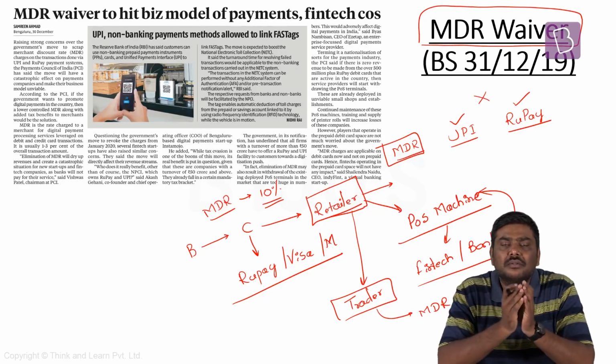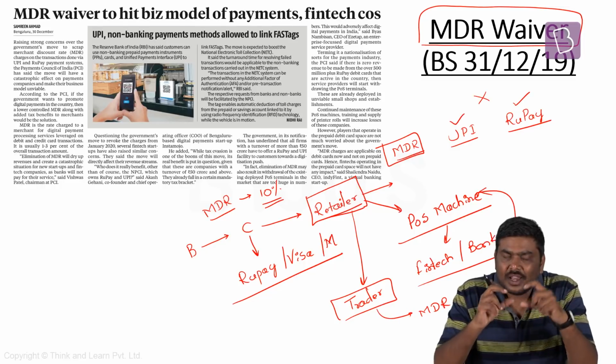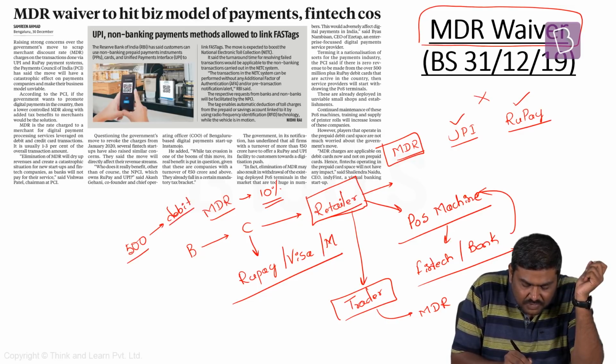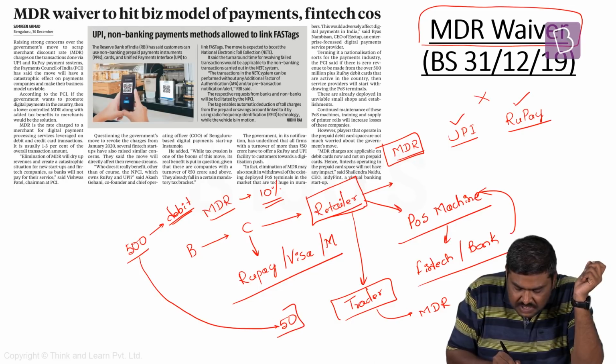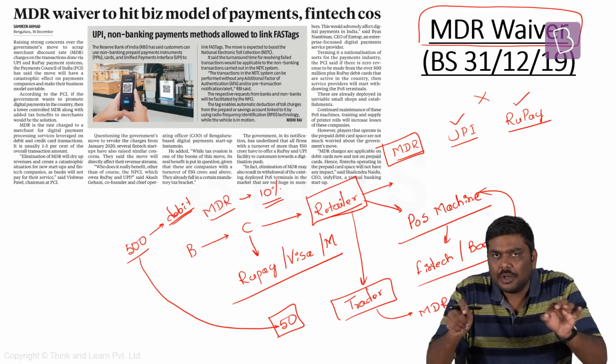Now, earlier I have mentioned, let's assume that MDR is 10%. If this particular retailer is accepting the payment of 500 rupees using a debit card, then out of this particular 500 rupees, the retailer has to pay 50 rupees, which is 10% of 500. To which company or to whom?